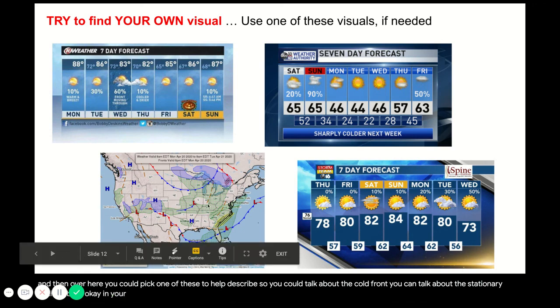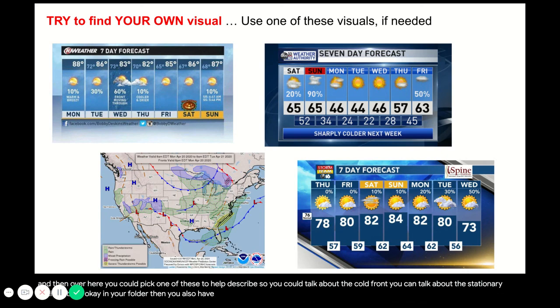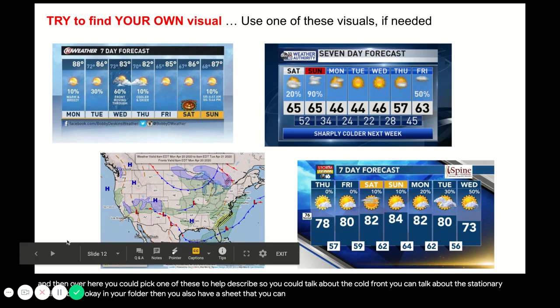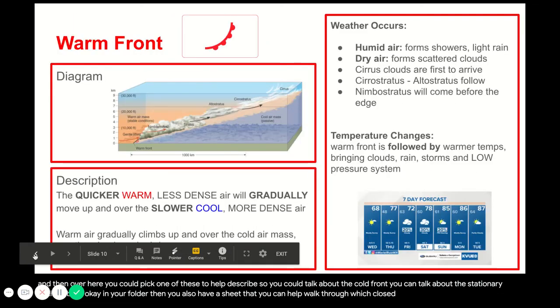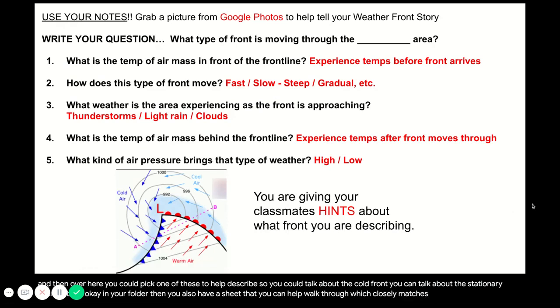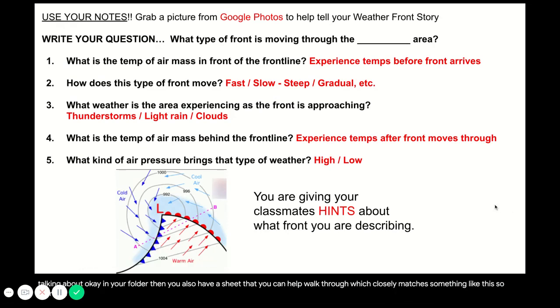Okay, in your folder you also have a sheet that can help walk you through, which closely matches something like this. So there's a PDF in your folder that you can use to help brainstorm your way through the front.